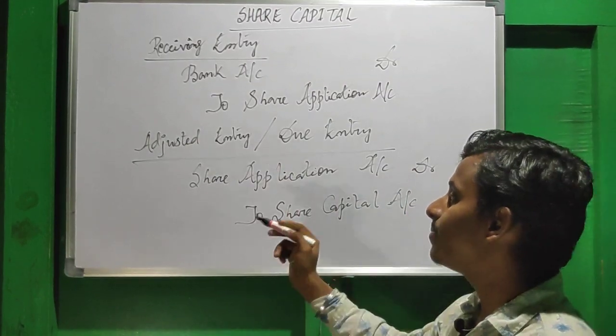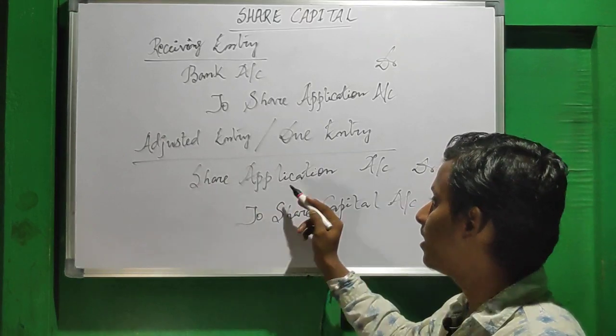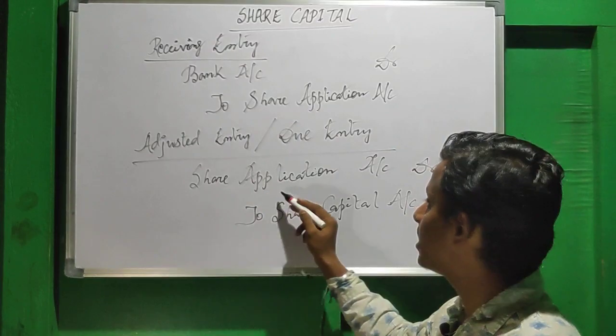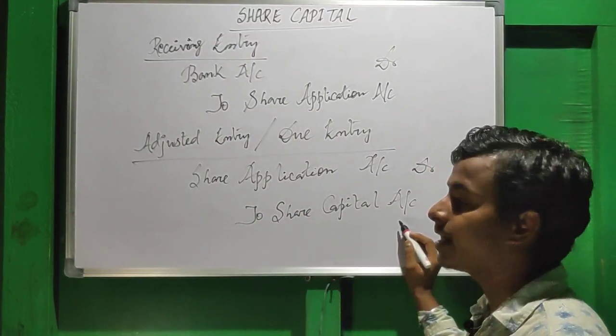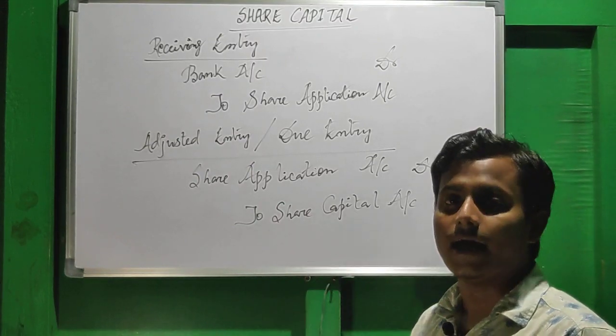And regarding the adjustment entry, the first thing you have learned in the second step is the adjustment entry of application money. So you see, share application account debit to share capital account. This is the adjustment entry regarding share application money.